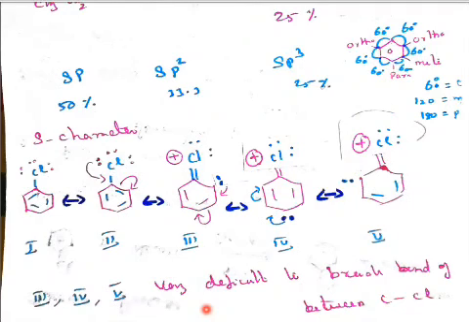Now we see the resonance effect. In chlorobenzene, the atomic number of chlorine, as you all know, is 17: 2, 8 and 7 is the last. So in the valence shell it has 7 electrons, 2, 4, 6 and here 1.